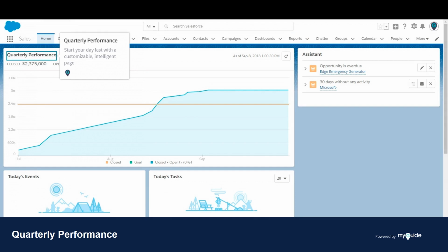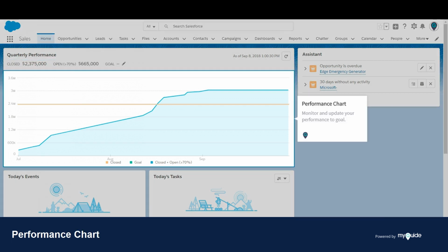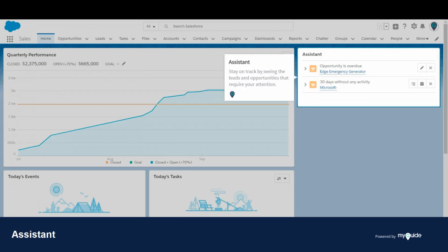Quarterly Performance. Start your day fast with a customizable, intelligent page. Performance Chart. Monitor and update your performance to goal. Assistant. Stay on track by seeing the leads and opportunities that require your attention.